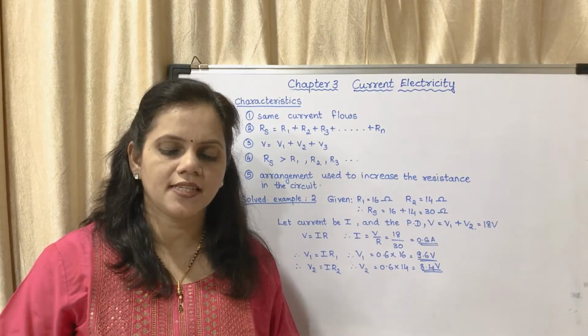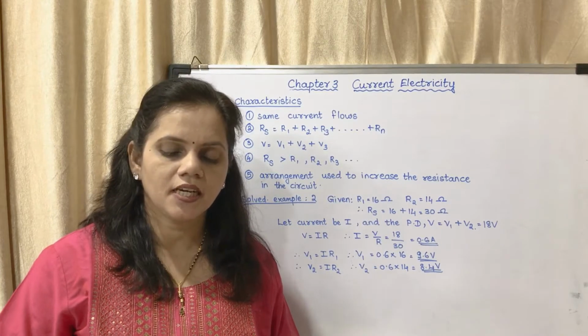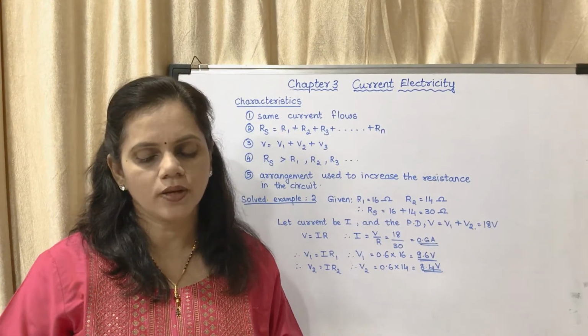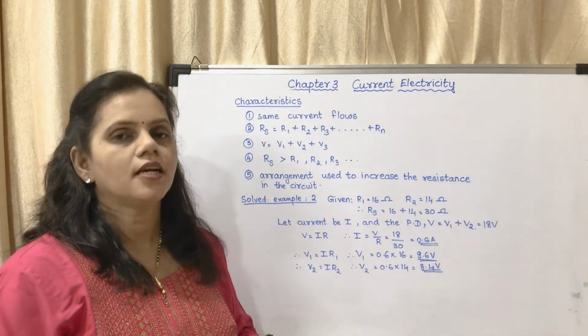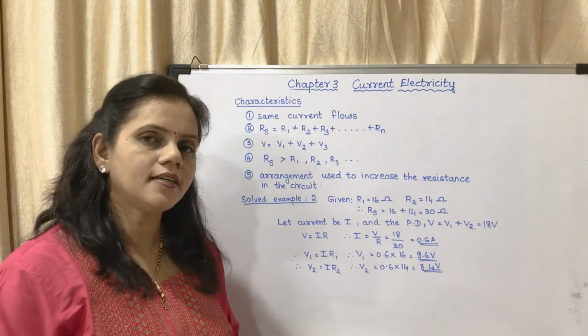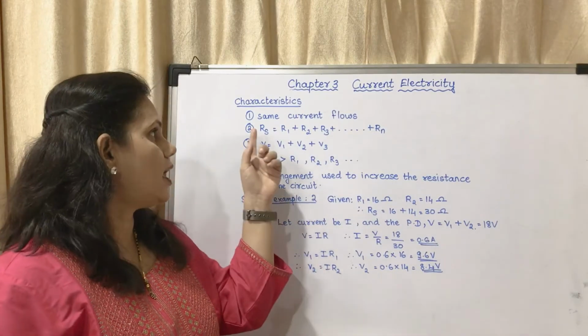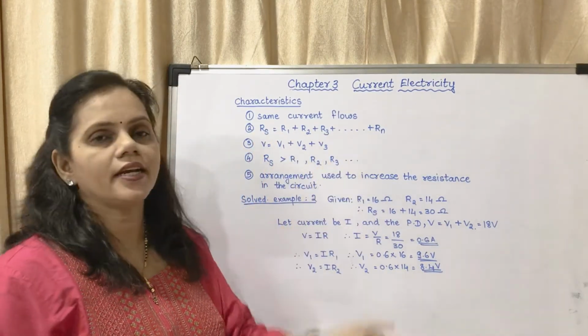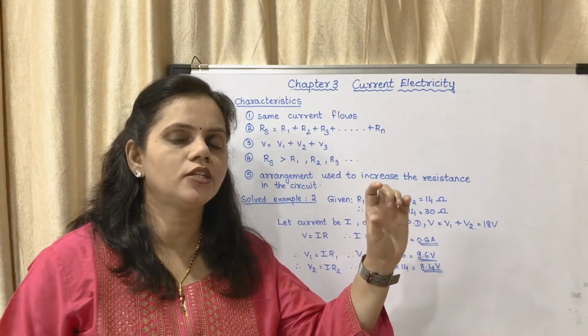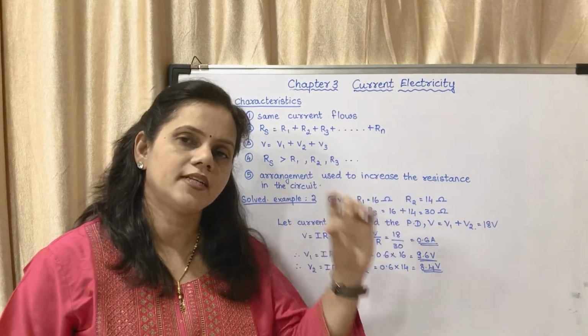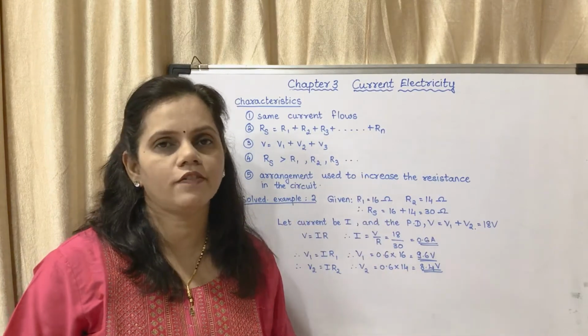The effective resistance of the resistors is equal to the sum of their individual resistances. That means this is the effective resistance, the total resistance. So Rs is equal to the sum of the individual resistances. Whatever number of resistors you are going to join, all of them you have to add.